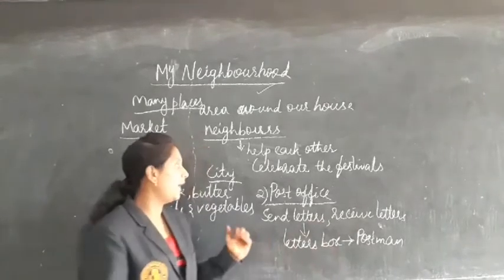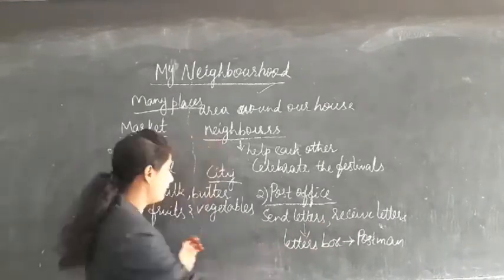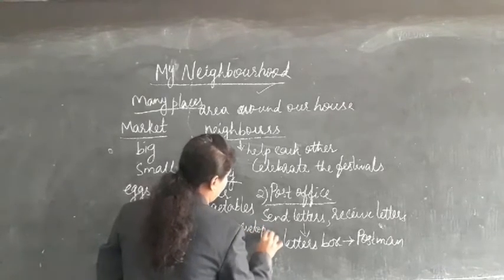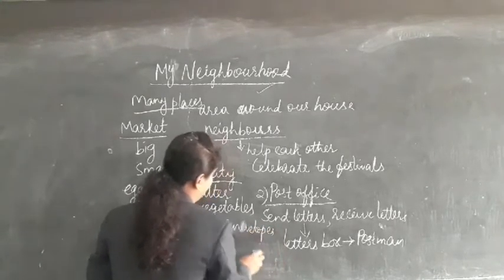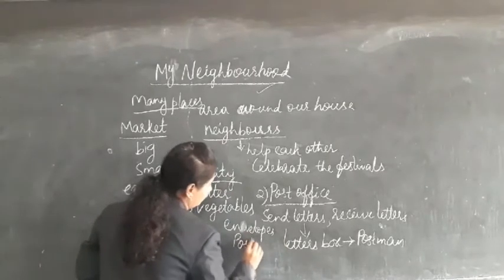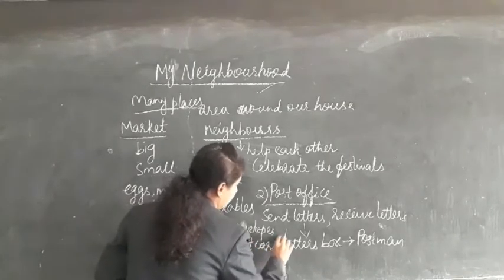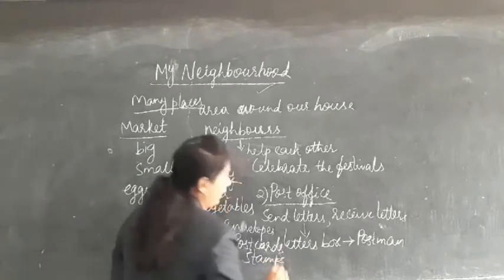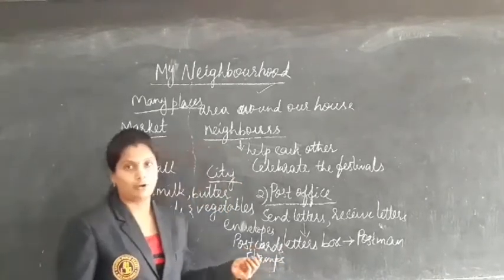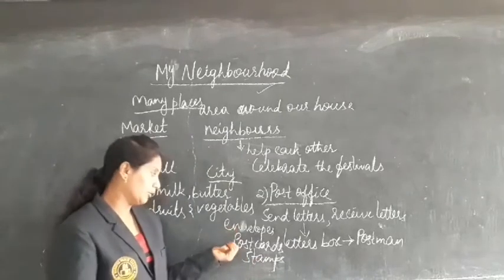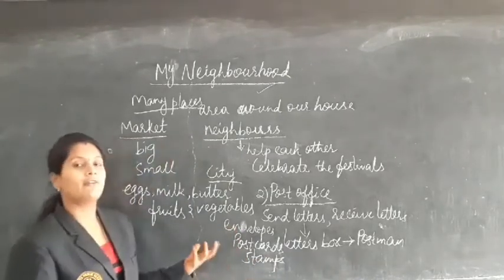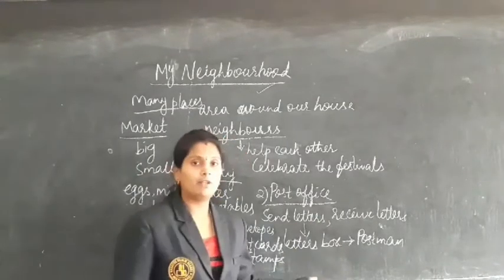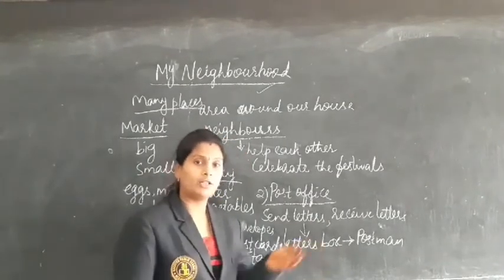We also get things like envelopes, postcards, stamps, etc. These are available in the post office.